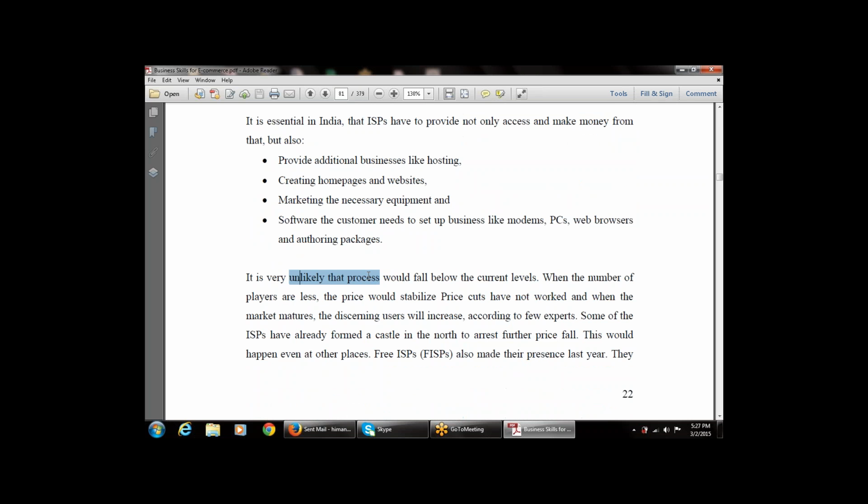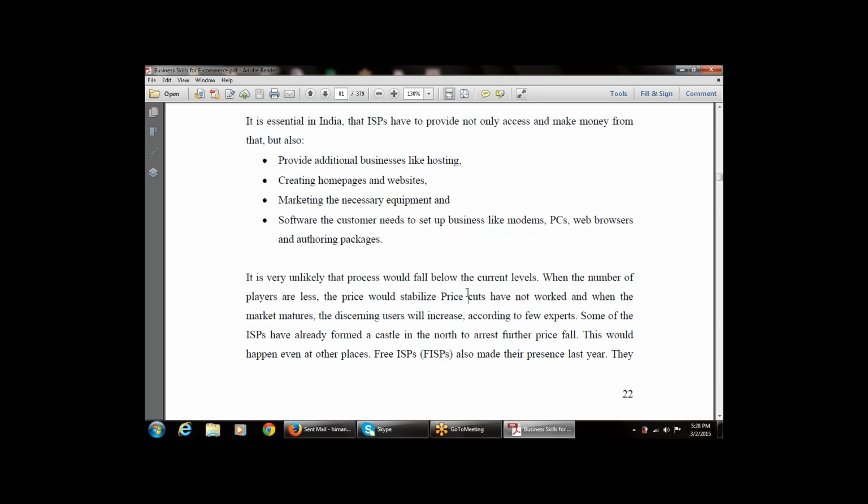It is very unlikely that prices would fall below the current levels. When the number of providers is less, the price would stabilize. Price cuts have not worked, and when the market matures, the discounting issues will increase, according to a few experts.